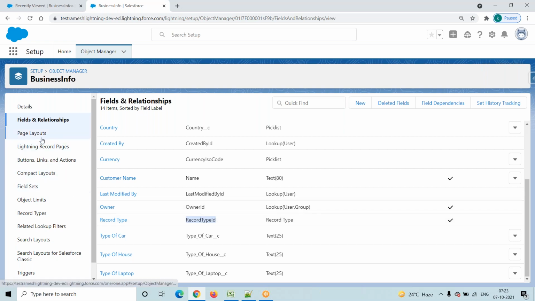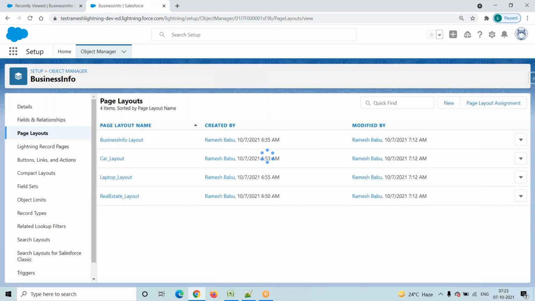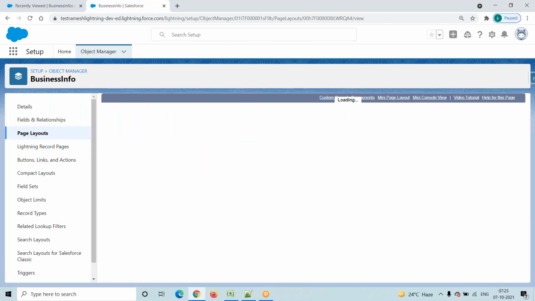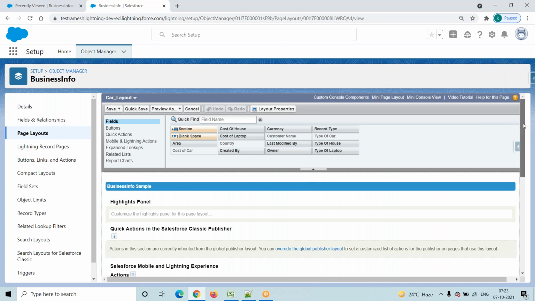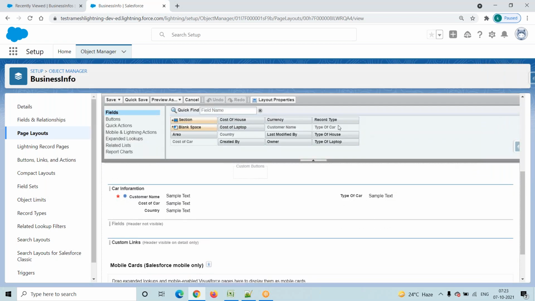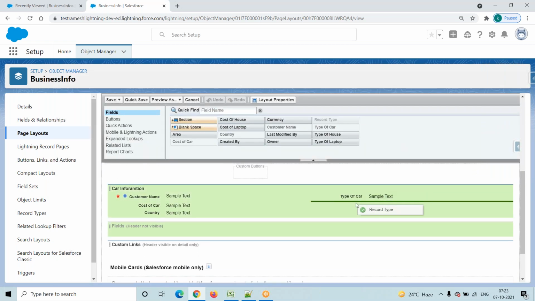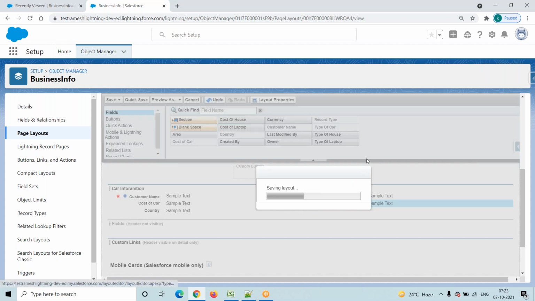One more last point. Go to page layouts. The car layout is there. Click on the car layout. The system automatically provided one field. What is that field? Record type. Just drag and drop it. Finally, save this one.